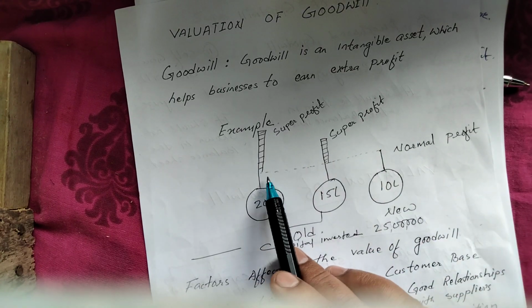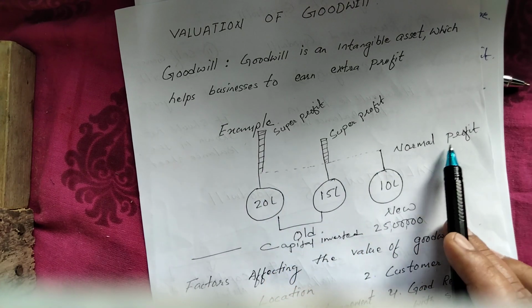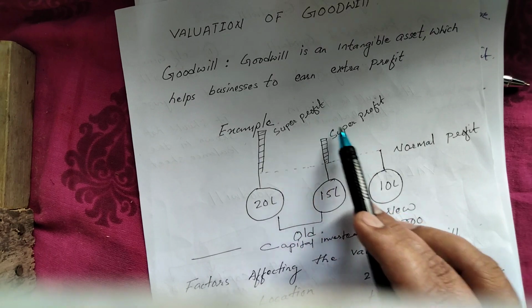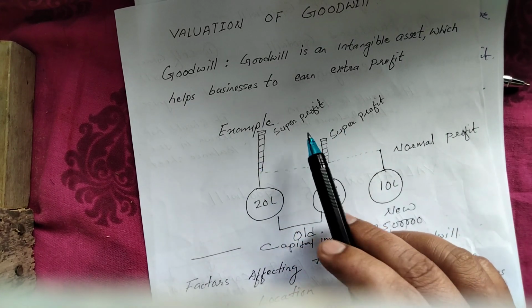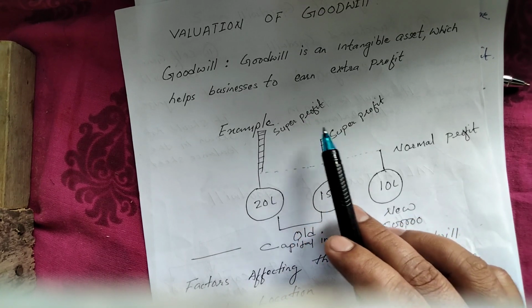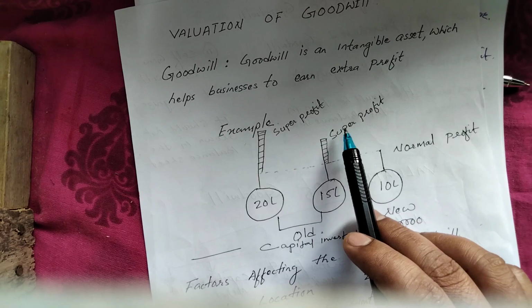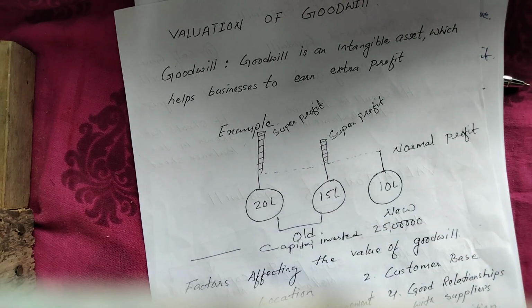So that extra profit over and above the normal profit is called super profit. Super profit, here is 5 lakh, here is 10 lakh. So by taking super profit, we are going to find the goodwill in case of the super profit method. Clear?